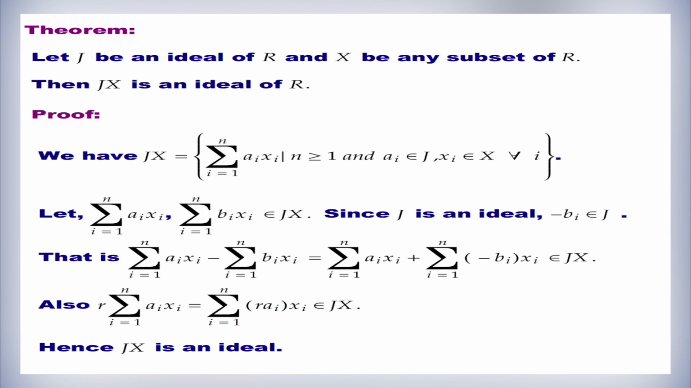Since J is an ideal, minus b_i belongs to J. That is, the summation of a_i x_i minus the summation of b_i x_i is equal to the summation of a_i x_i plus the summation of (minus b_i) x_i, which belongs to JX. Also, r times the summation of a_i x_i equals the summation of r a_i x_i, which belongs to JX. Hence, JX is an ideal.